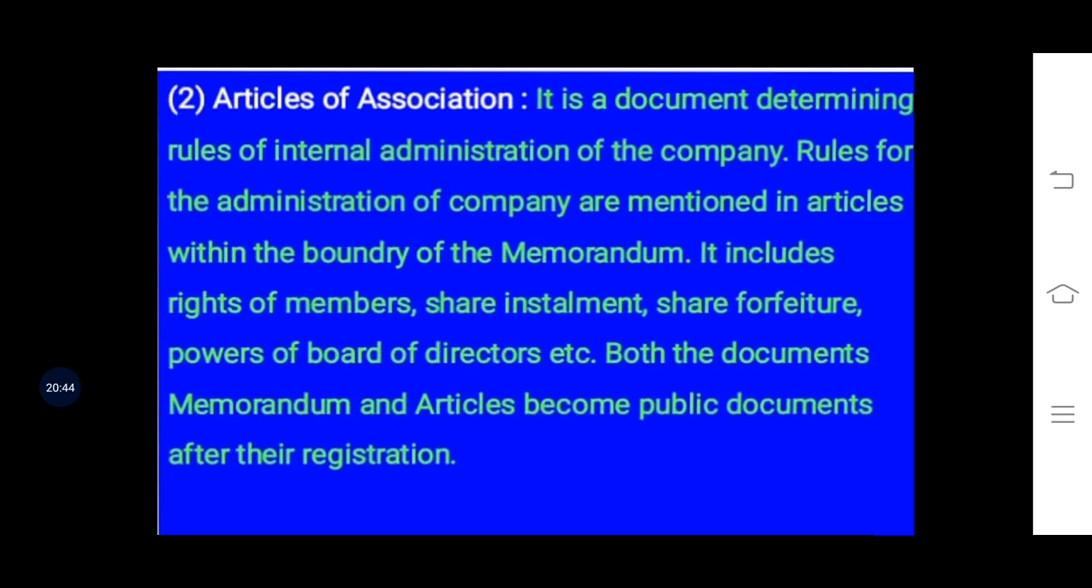Because as I told you, the memorandum of association is the boundary line of the company, so it is assumed that every member who comes into contract with the company should have knowledge about the memorandum of association of the company, because if they make any contract beyond the limit of the memorandum of association, it will be considered void. For that purpose, the memorandum of association and articles of association are made public documents after the registration of the company.